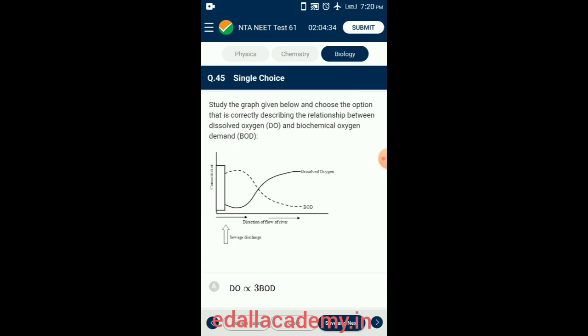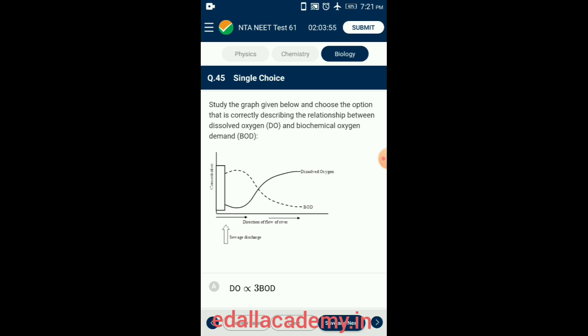Question number 45. Study the graph given below and choose the option that is correctly describing the relationship between dissolved oxygen and biochemical oxygen demand. Biochemical oxygen demand or BOD is the amount of dissolved oxygen needed by aerobic biological organisms in a body of water to break down organic material present in a given water sample at certain temperature over a specific time period. DO, that means dissolved oxygen, is the amount of oxygen dissolved in water.